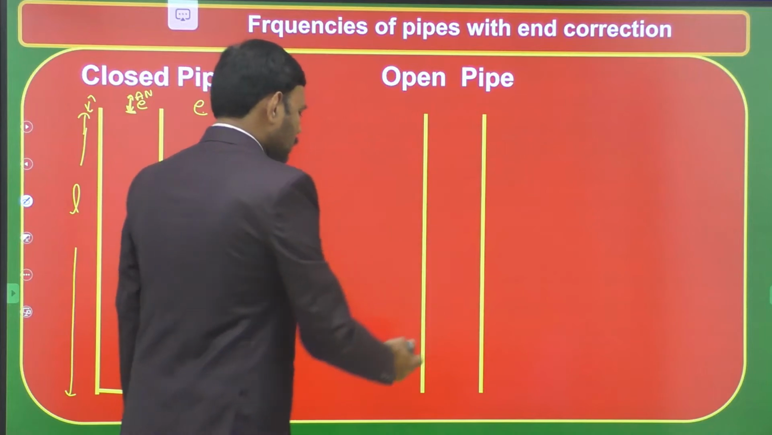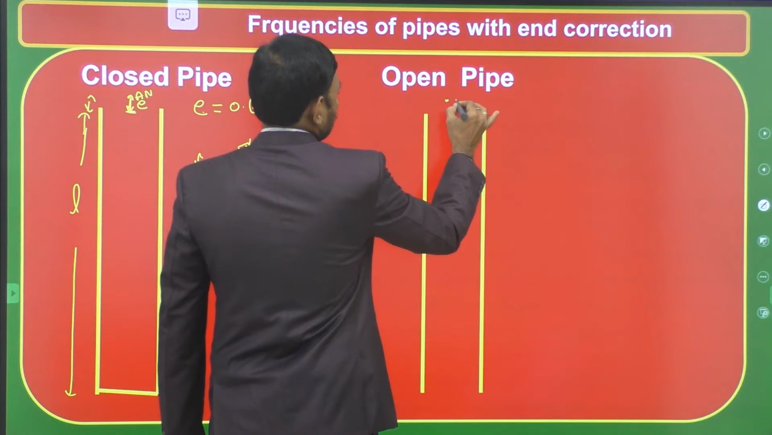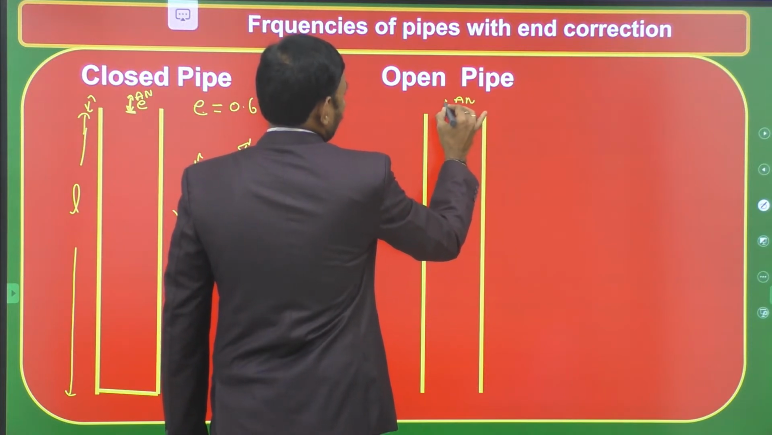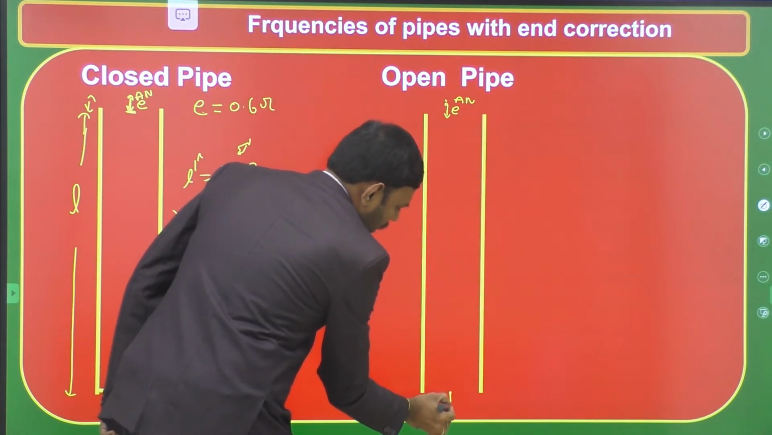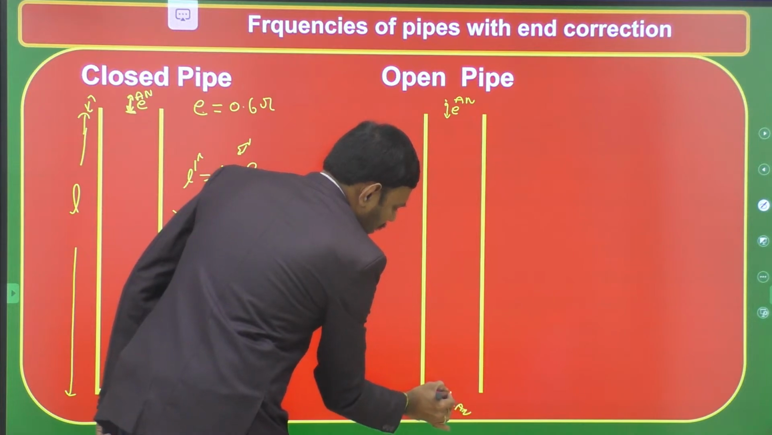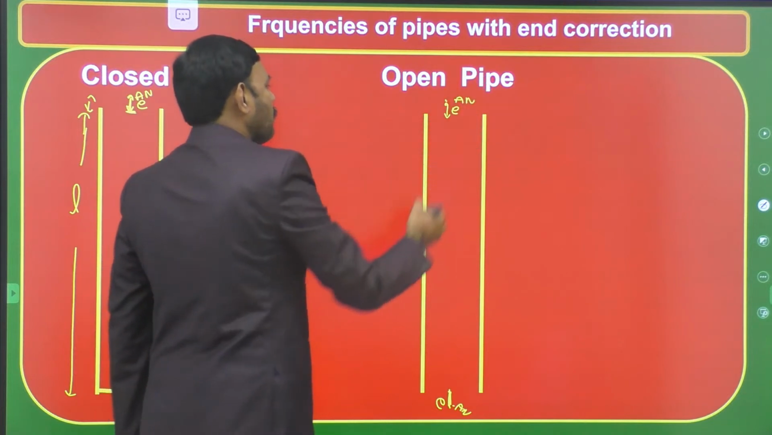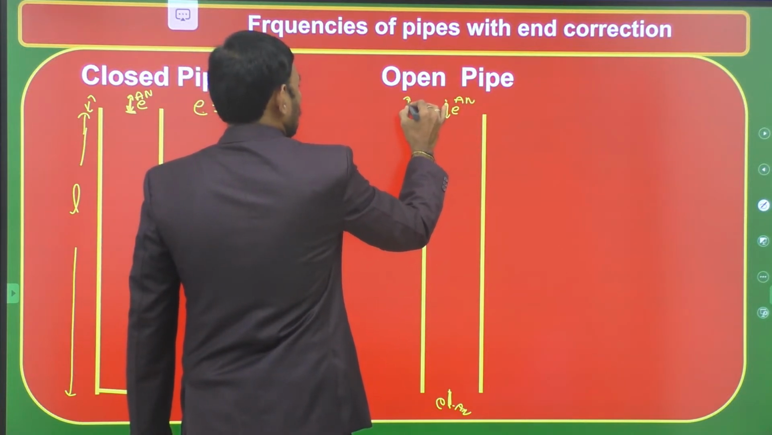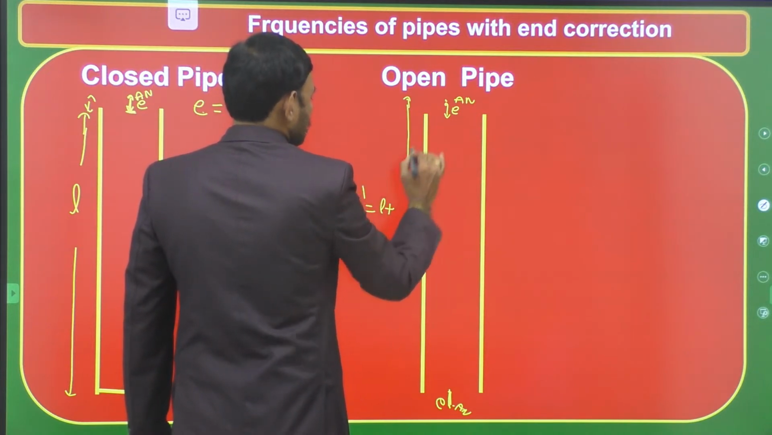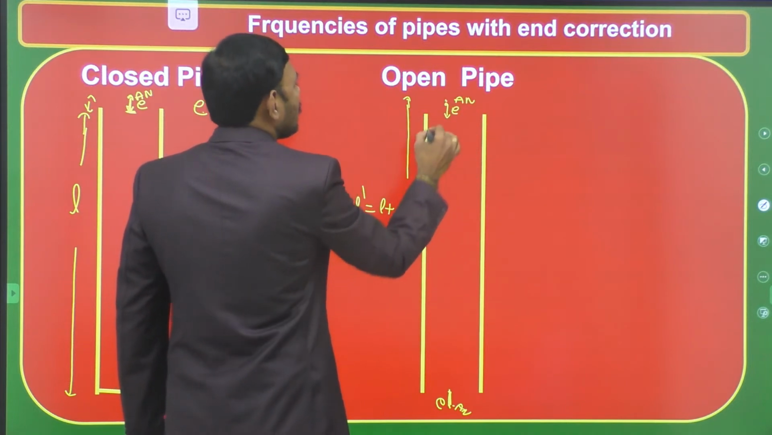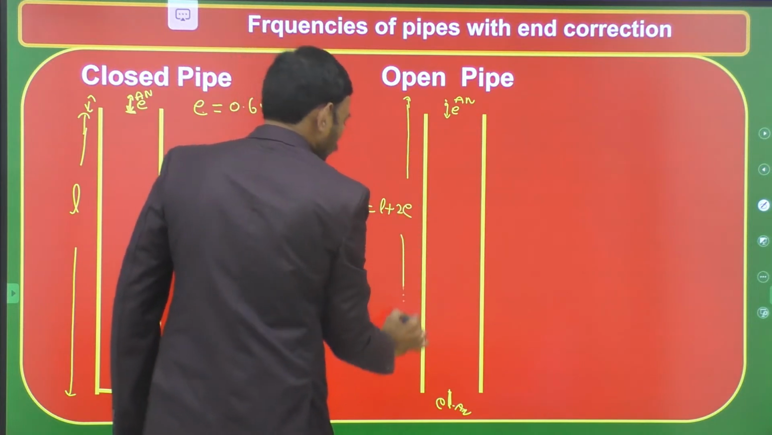In case of an open pipe, the tube is like this. As I explained, the antinode is formed at the end correction value just above the end. Similarly, below this tube, the antinode is formed. We know that at each free end there is an antinode. So this antinode is formed at E below, and at the top, the antinode is formed E above. Therefore, the total length of the tube L dash is the actual length L plus E and E. 2E is the extension of antinodes, E above and E below. So L plus 2E is the length of the vibrating column.